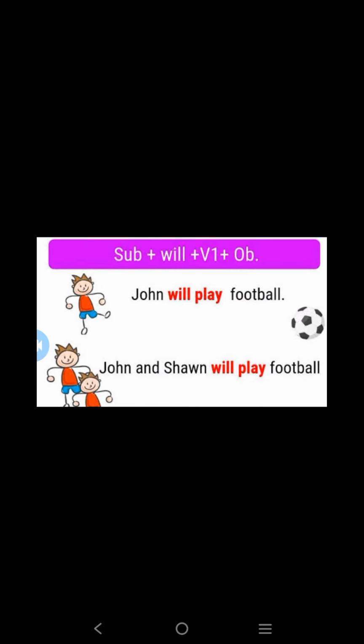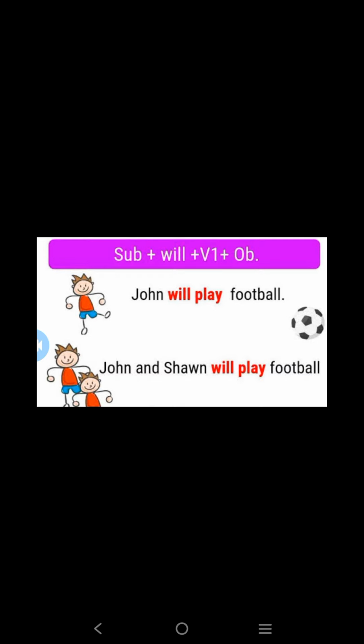Okay, so we can see an example for this future tense. See here, John will play football. Okay, will play. Play is the base form of the verb, and with the base form of the verb we are adding will in front of it. Okay, John will play football. Next one, see, John and Sean will play football. Okay, have you understood what is future tense now? Okay, so have you understood what is tense and also the three types of tense?